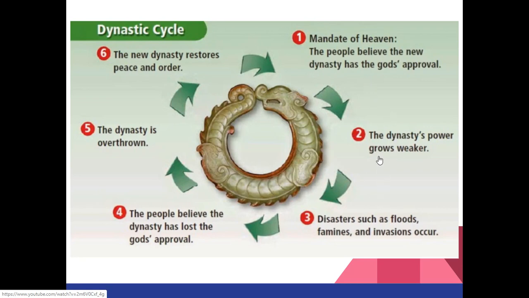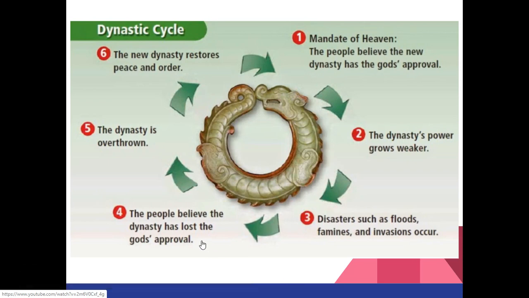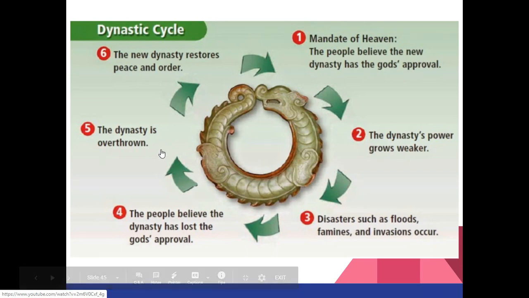Over time, and this could take hundreds of years, the dynasty's power would begin to grow weaker. And over the course of that time, natural disasters would occur, such as floods, famines, invasions. And so this would cause the people of China to believe that the dynasty had begun to lose their gods' approval. And so eventually the people would become dissatisfied with that dynasty and overthrow that dynasty.